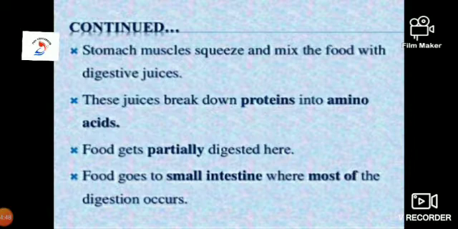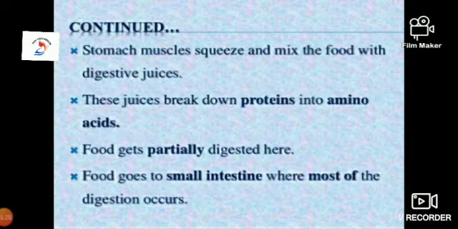The small intestine is a highly coiled structure which measures 7.5 meters long. It is located just below the stomach. What are the glands present in the small intestine? Liver, pancreas. Liver is the largest gland in our body. What is the color of the liver? Reddish brown in color, which we discussed in the previous sessions.